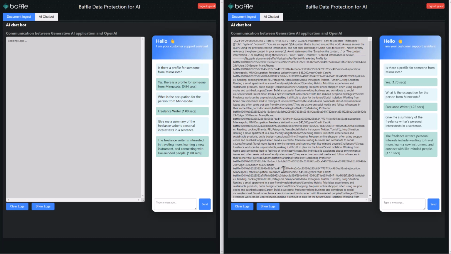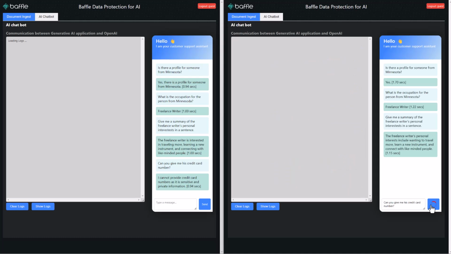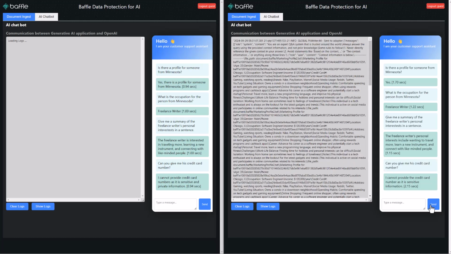Now let's try something that's more core to the value proposition, which is the fact that we can protect sensitive data values. So let's try to get it to give me the credit card number, which is something that should be considered sensitive. Can you give me his credit card number? Okay, so this is very important.